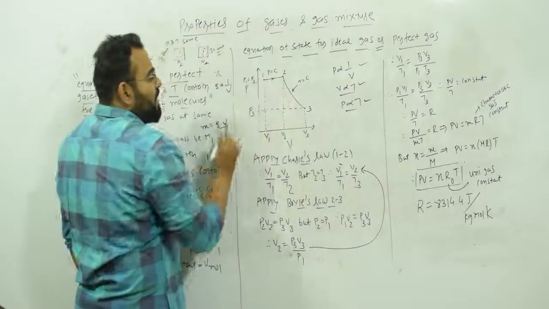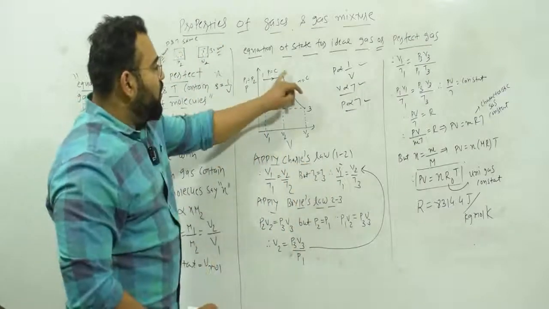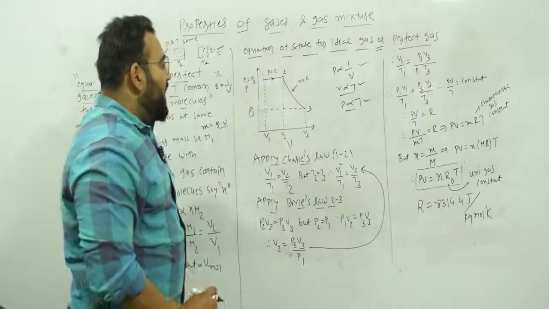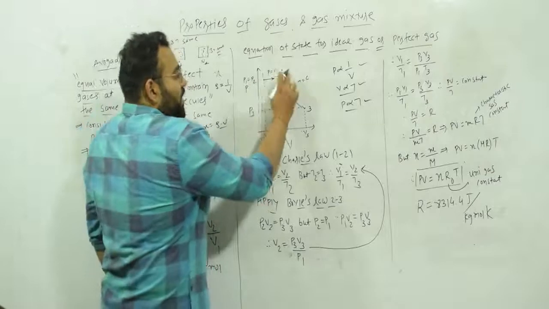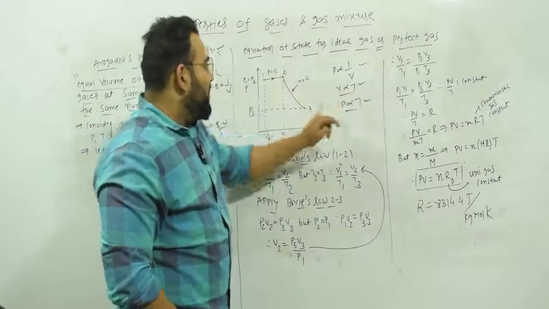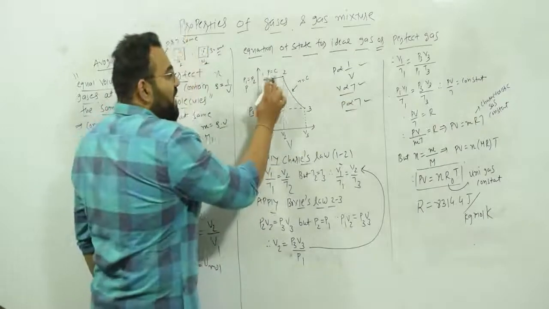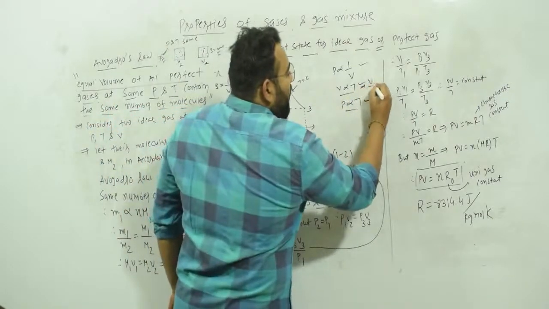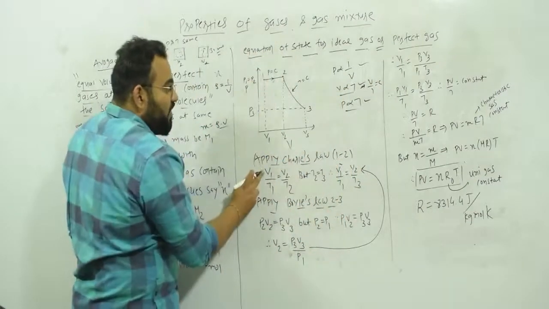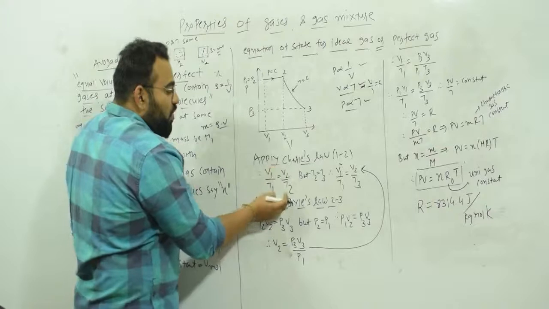Okay, so now let us apply Charles' law. Here the pressure is constant, so for process 1 to 2, let us apply Charles' law. Charles' law says volume is proportional to temperature, so V upon T is equal to constant. So for process 1 to 2, can I write V1 upon T1 is equal to V2 upon T2?